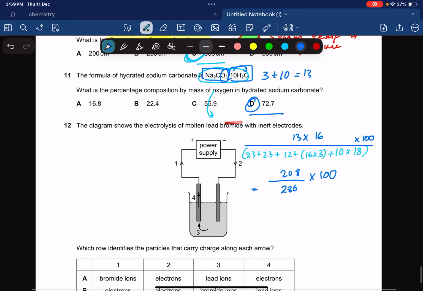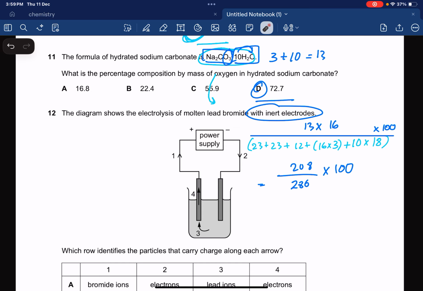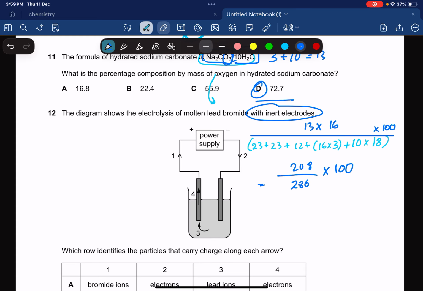Okay, the diagram shows the electrolysis of molten lead bromide with inert electrodes. Firstly, it's molten. What does molten mean? That we only have lead ions and bromide ions. We don't have any water. So we have Pb2+ ions and Br- ions.